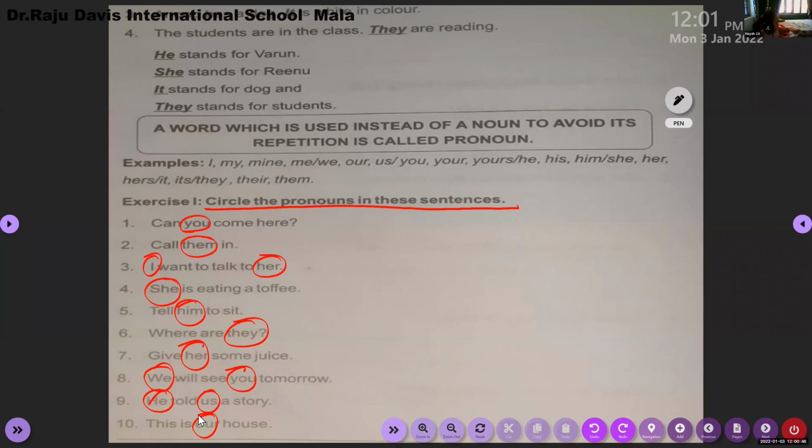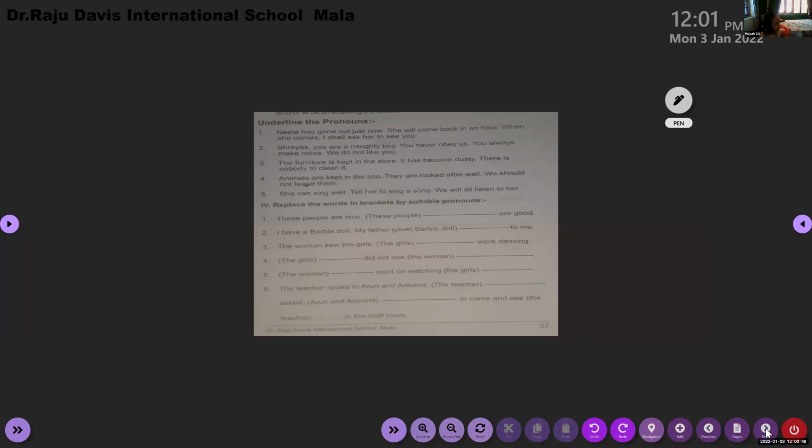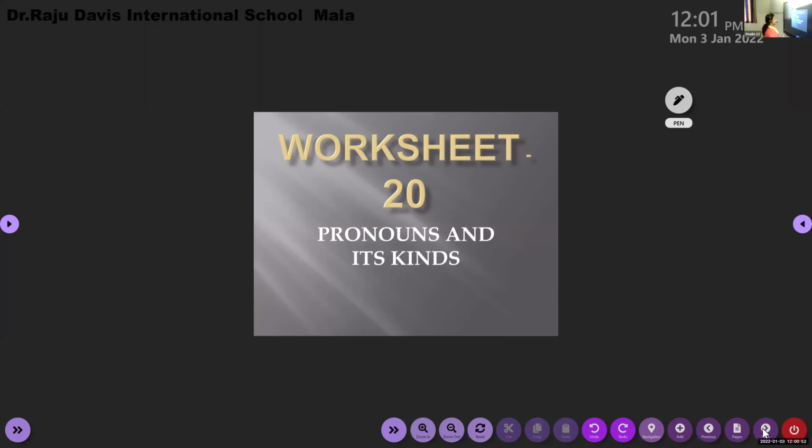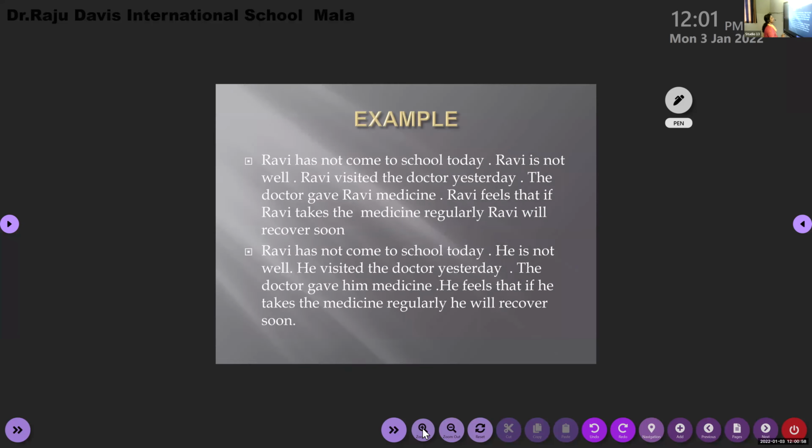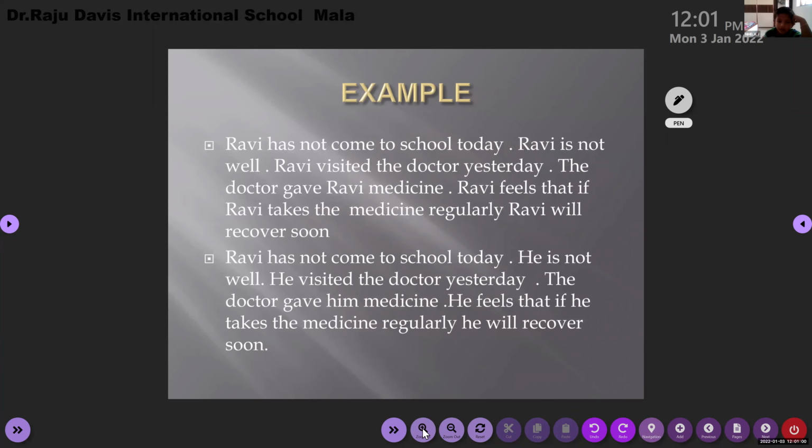Okay, so we have finished. Now this is an exercise for you. Before we move on to this exercise, I wanted to explain something. We know what a pronoun is. A pronoun is a word which is used in place of a noun, or instead of a noun.